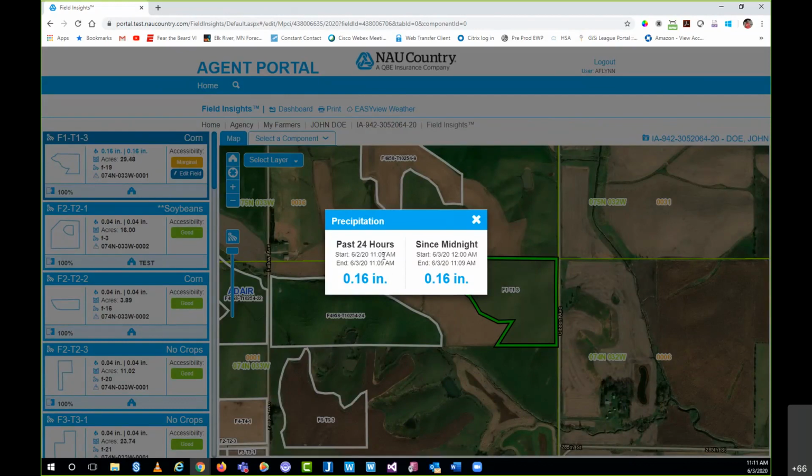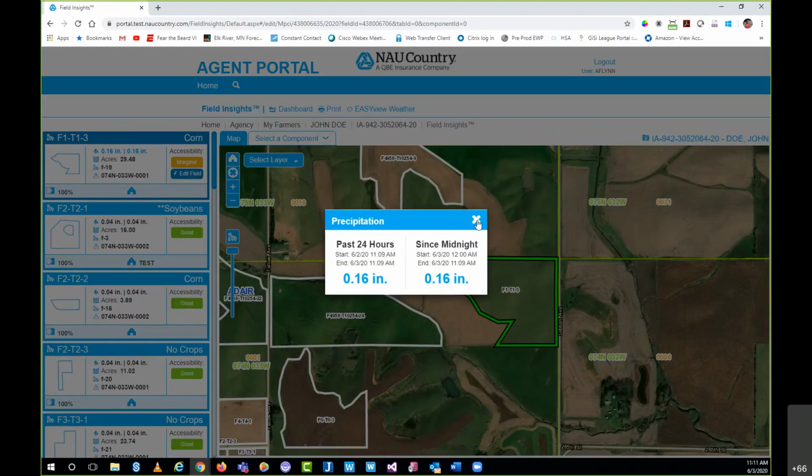That's an excellent segue for me to quickly reference how Field Insights works in regards to where we're getting this data. We partnered with a company called Iteris ClearAg some time ago, and they run the backbone of Field Insights for us. They provide a lot of the meat and potatoes in regards to the weather data, the soil data, growth models, all that kind of stuff. We just take that data and change the UI to mimic our systems. That's basically how Field Insights works, and how we're getting this data on a click-to-need basis.